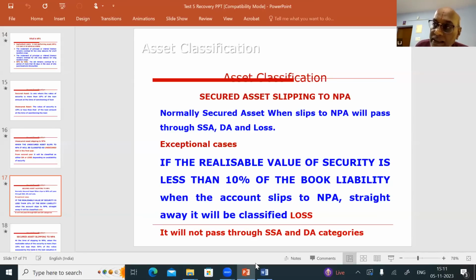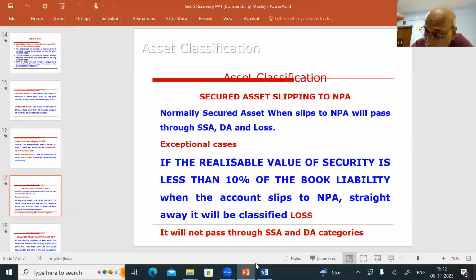Please note. At the time of sanctioning the loan, the value of the security is more than 10% of the loan amount, so it is a secured advance. When it slips to NPA, the value of the security is less than 10% of the book liability, the NPA liability. That means there is erosion in the value of the security. When you gave the loan, it was more than 10%. When it slips to NPA, the security value is less than 10% of the book liability. So it is a secured advance.